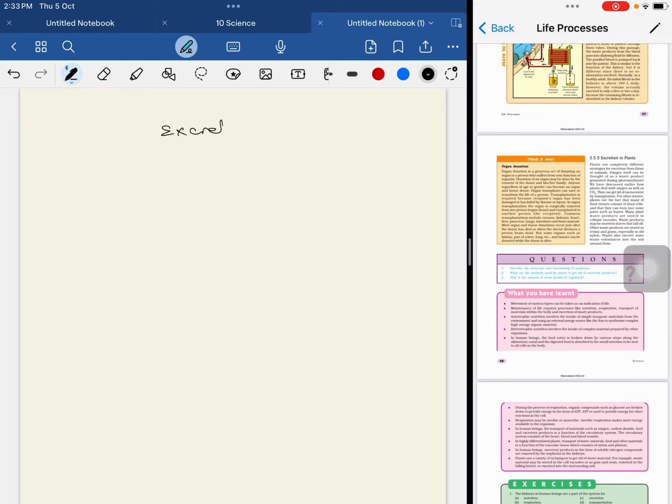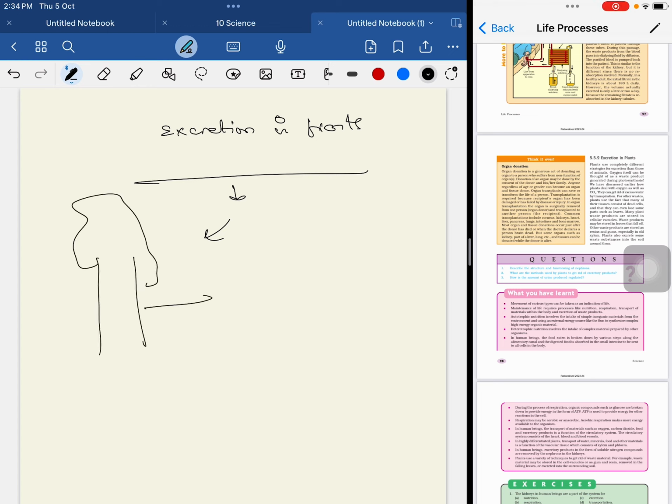Excretion in plants is mainly like this: there is a plant like this, it has multiple leaves. Whenever waste material is produced in the leaves, the leaves may shed, I mean they may fall down onto the earth.